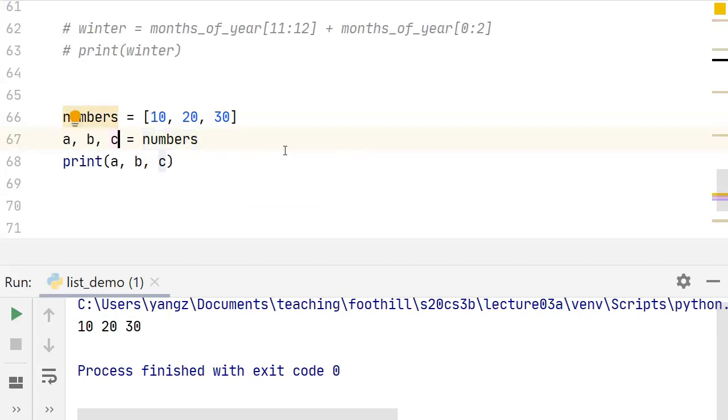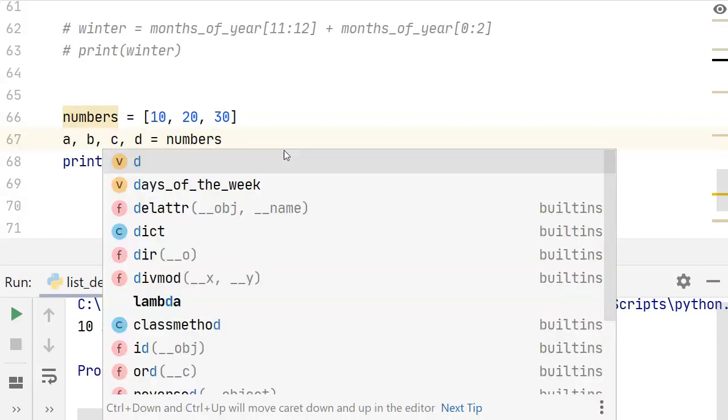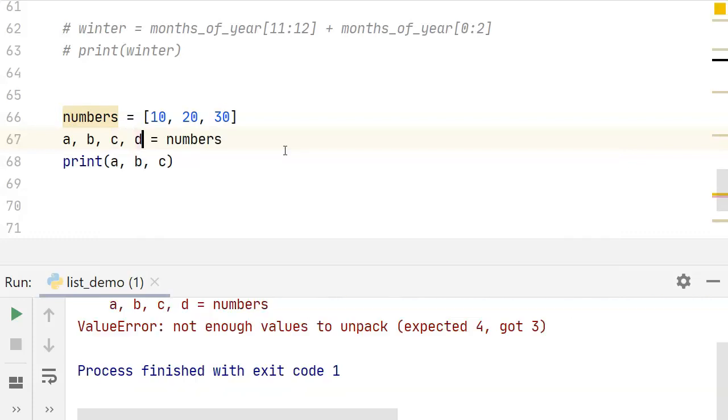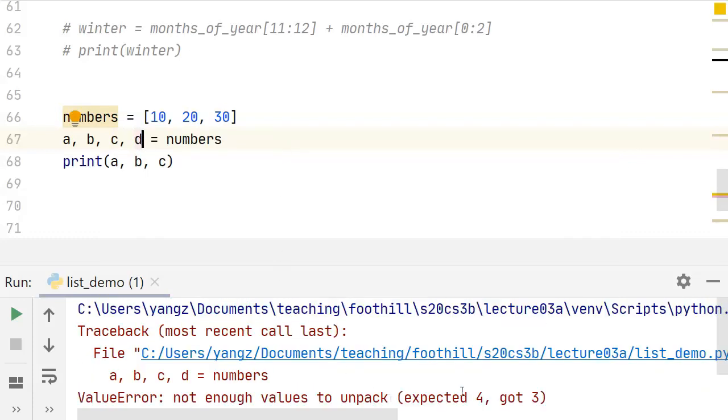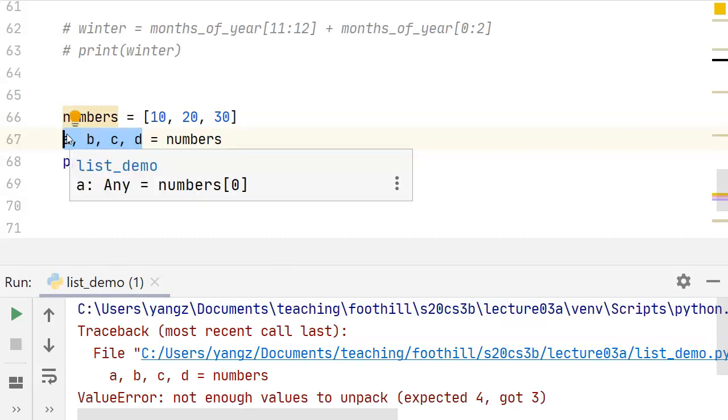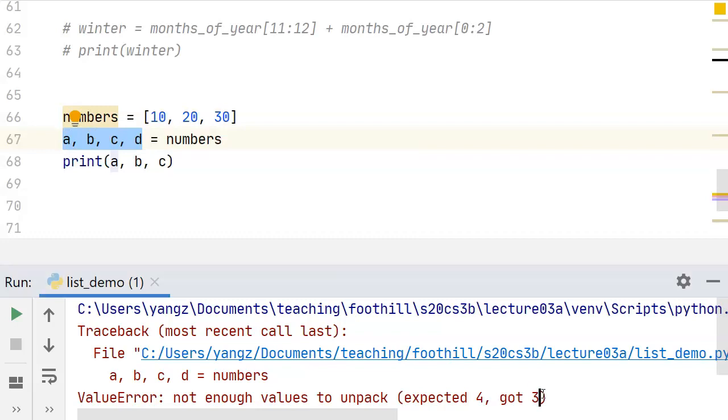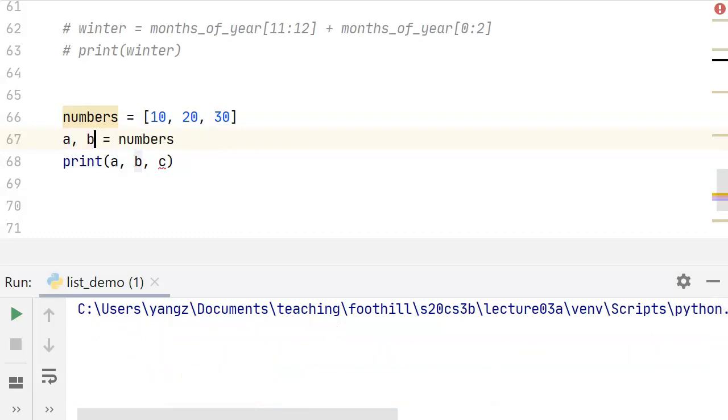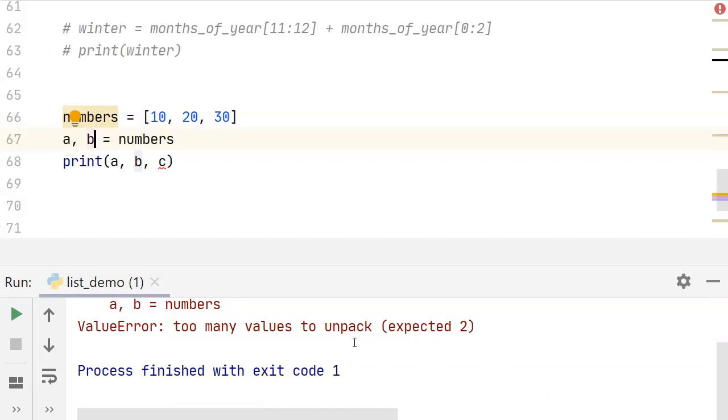If the number of variables doesn't match the number of elements in the list, for example, if we have that, I don't think that works. Right, it complains. It is saying you have 4 variables, so you want 4 things in the list, but there are only 3. The other way around also doesn't work, or does it? Let's see. Yep, it also doesn't work. So the number of variables on the left-hand side must match the number of elements in the list on the right side.